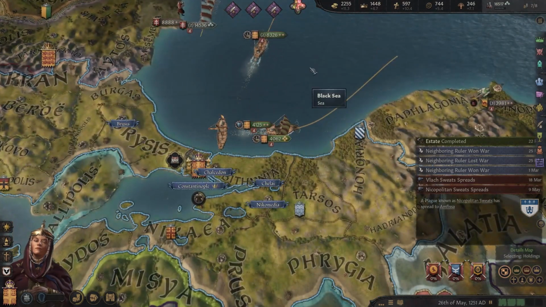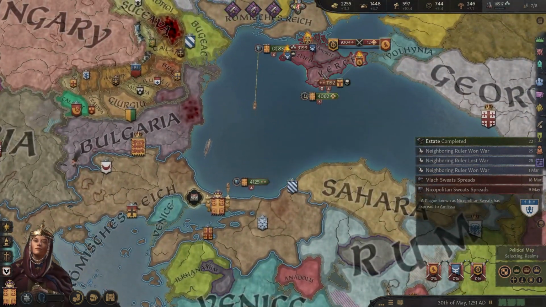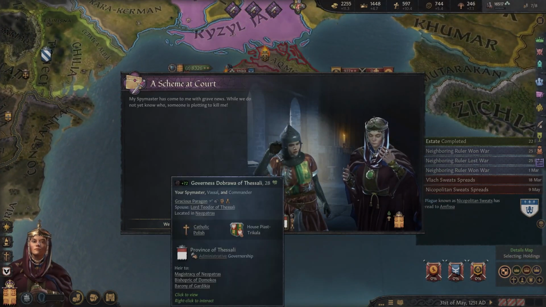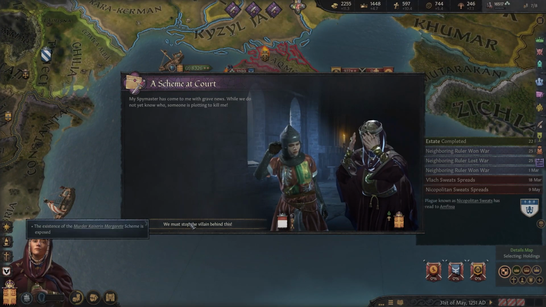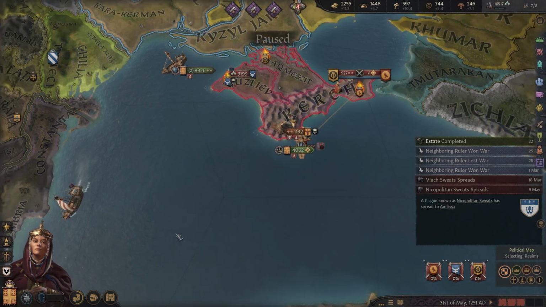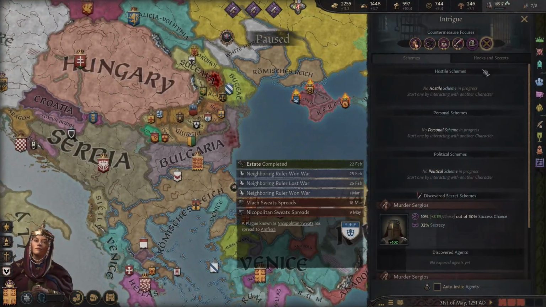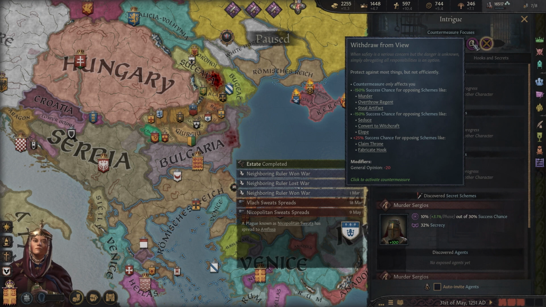Oh, nice. Look, they're splitting the army up already. Someone is plotting to kill me? Oh, dear. Okay. That's actually a little bit concerning. Should we do some countermeasures here? Withdraw from view.